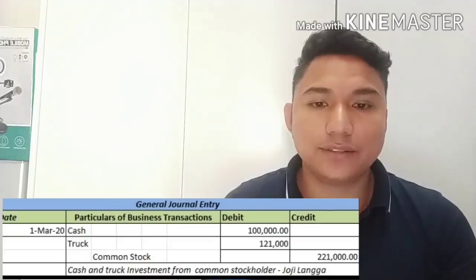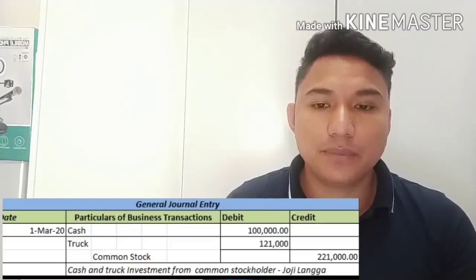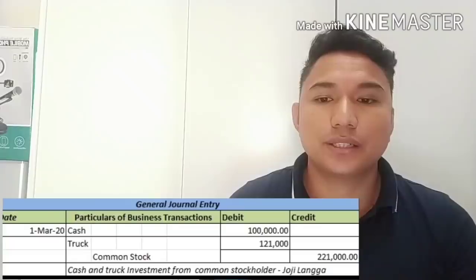First, the March 1st transaction, we have an entry of debit cash, debit truck, and credit common stock. So we'll be transferring it to the general ledger.